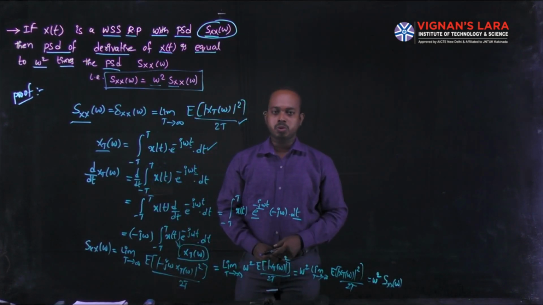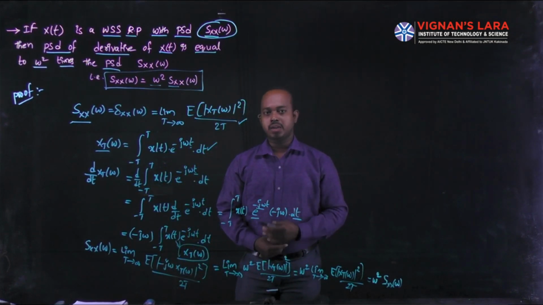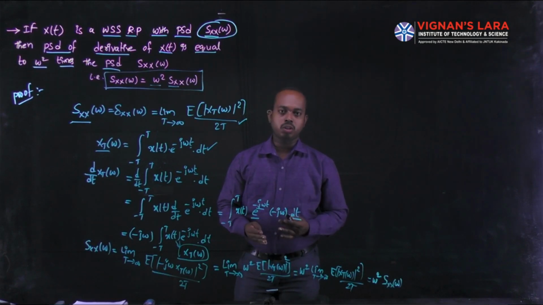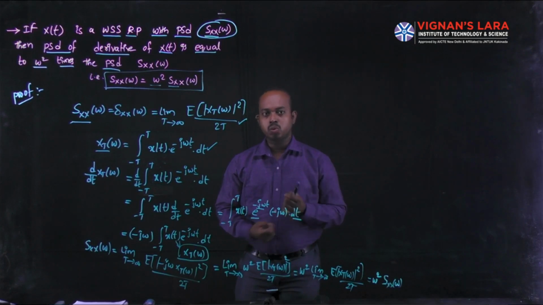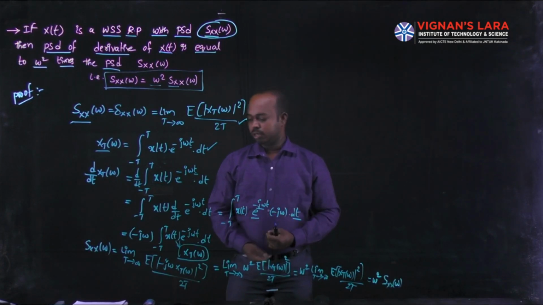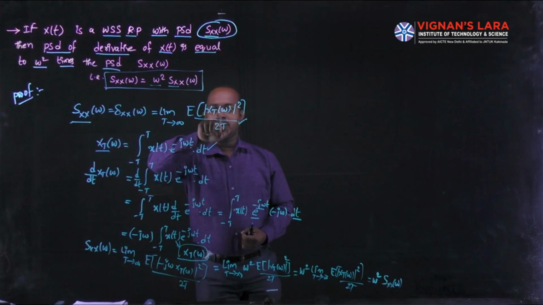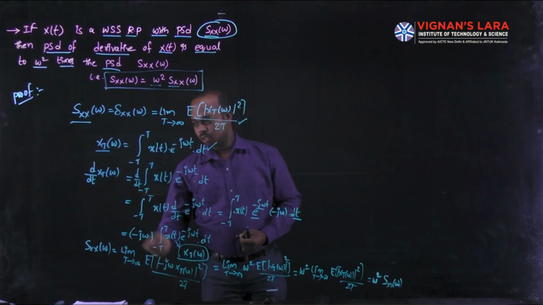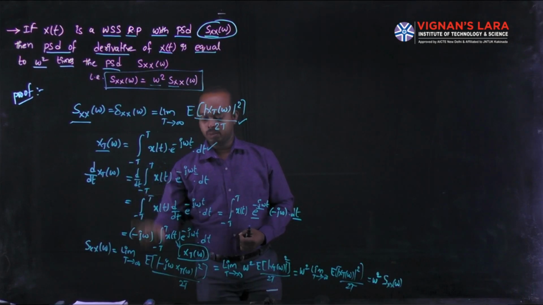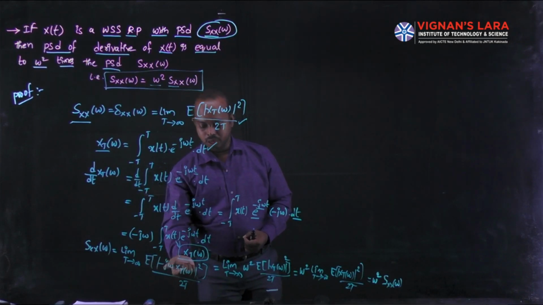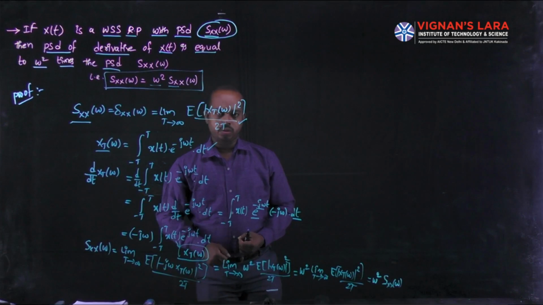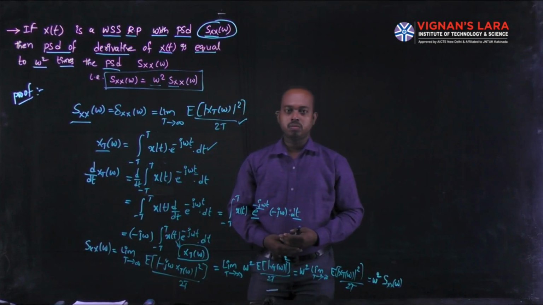Now you have to substitute where X_T of omega is there. Replace that quantity with the differentiation quantity with respect to the time parameter. That's why in the power spectral density formula, I replace the X_T of omega quantity with the differentiation quantity of X_T of omega, that is minus j omega X_T of omega whole square. Now applying the square term, j square is minus 1.